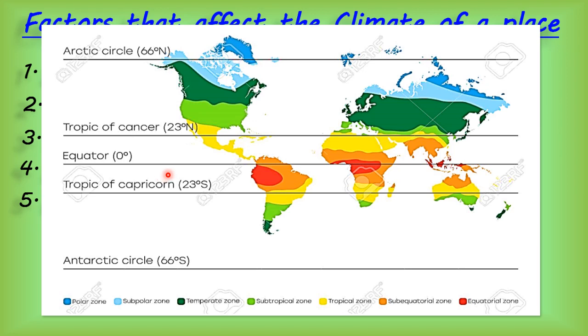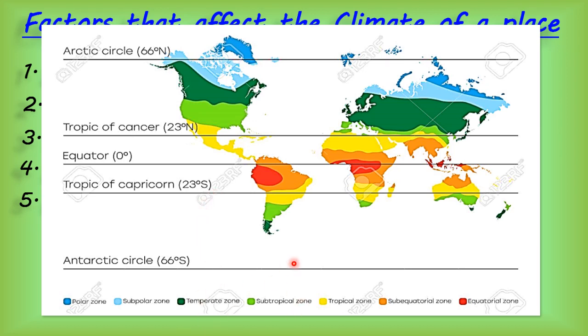As they get direct heat from the sun, the evaporation is fast there, and because of this, the air becomes very heavy, and it results in rain.